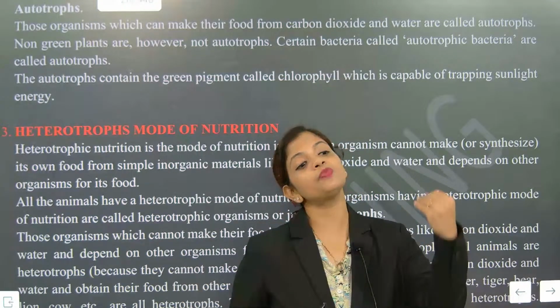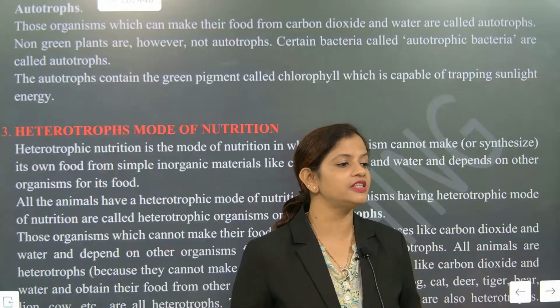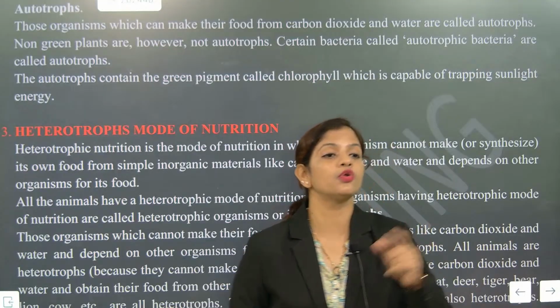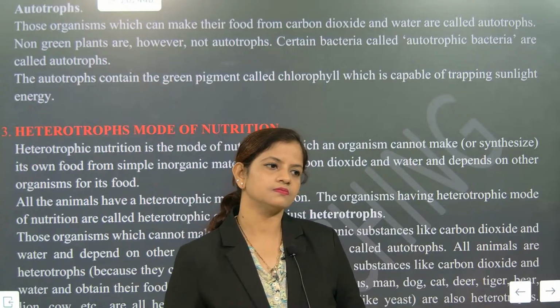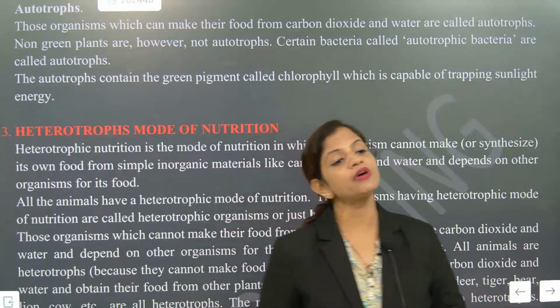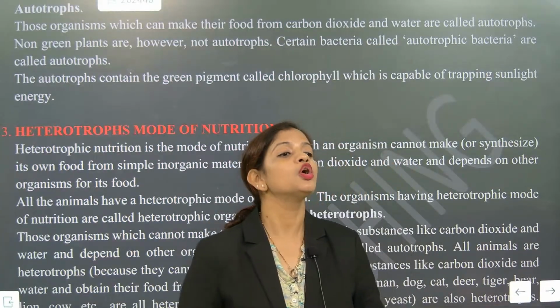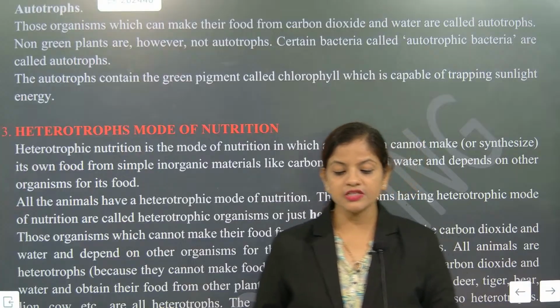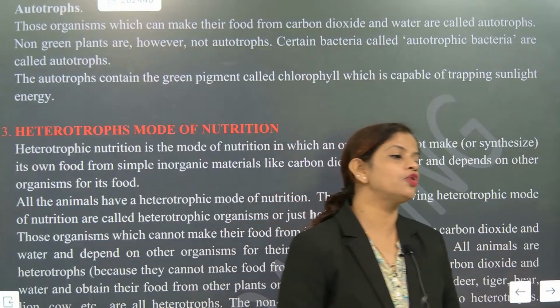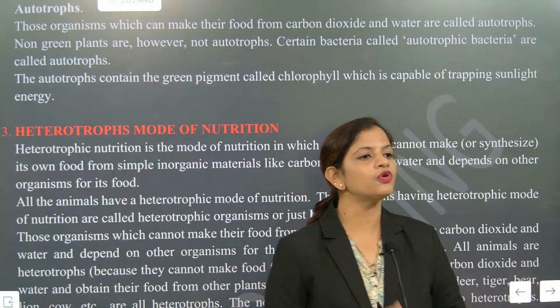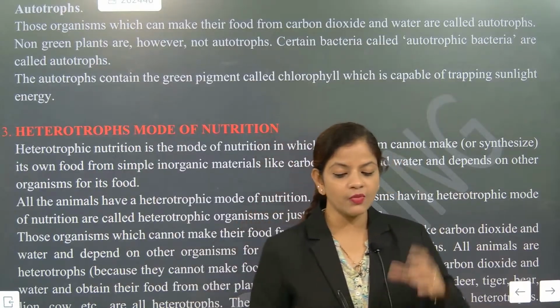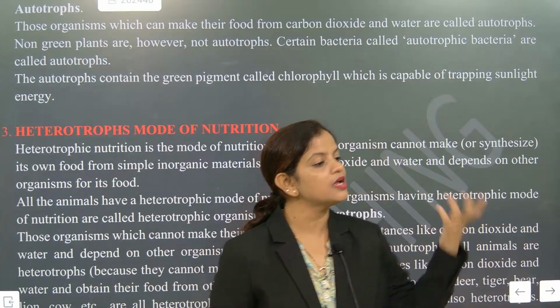They have a very special type of chemical inside them. What is the name of the chemical? Chlorophyll. Where is it located? The chamber where the chlorophyll is present is the chloroplast. Chlorophyll is a green pigment. What is the work of chlorophyll? They are absorbing what? Sunlight.